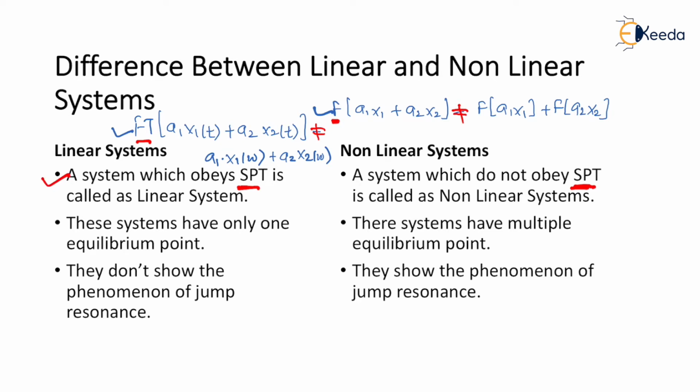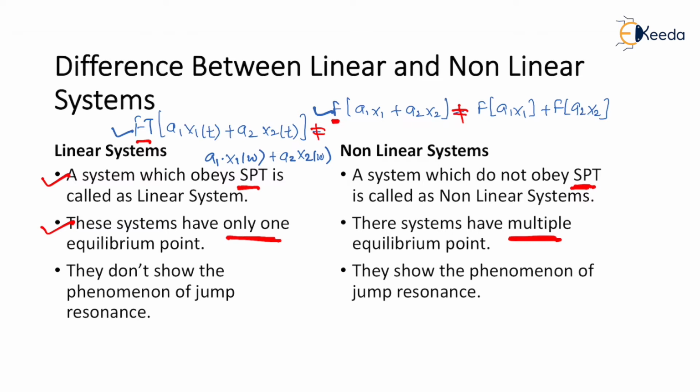The second point, let us go for the second point. Linear systems have only one equilibrium point and the non-linear system is having multiple equilibrium points. Now what is the equilibrium point? Let us define it in one sentence. I am going to present one complete slide on the concept of equilibrium point afterwards. A point is said to be an equilibrium point if the derivative of the function at the given point is 0. That's the concept of equilibrium point. So at this moment, let us first understand that in the case of linear system, it is having only and only one equilibrium point, and in the case of non-linear system, it is going to have multiple equilibrium points. Okay, point number 2 over.